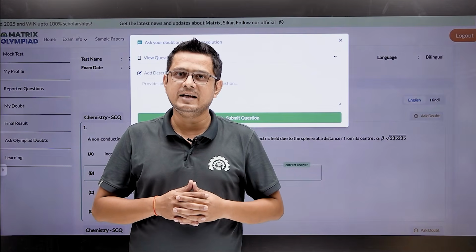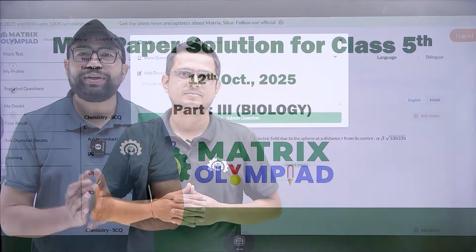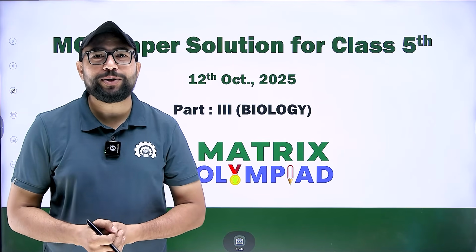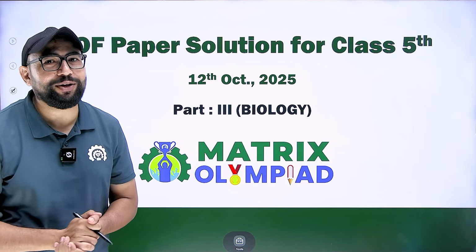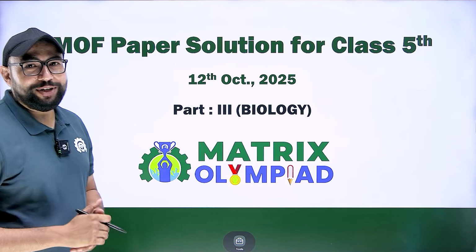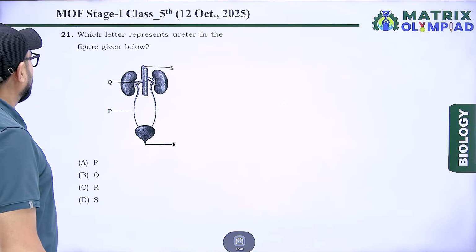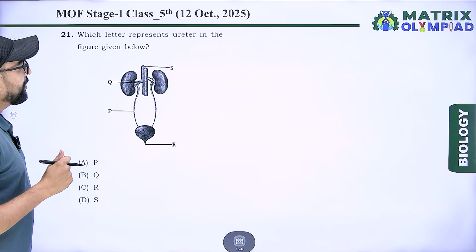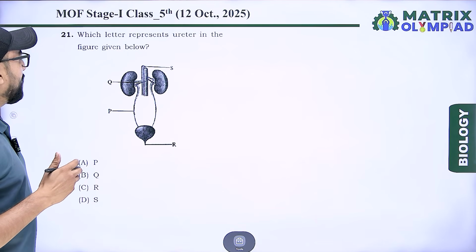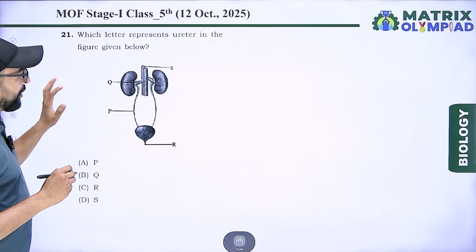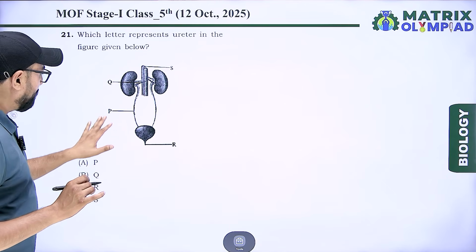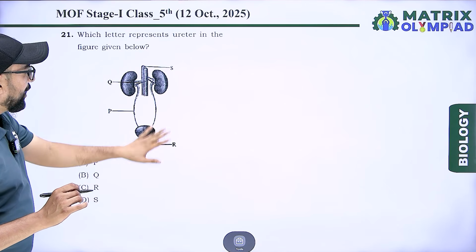We discuss Matrix Olympiad paper solution for class 5th biology. Let's start. First question. Which letter represents ureter in the figure given below? P, Q, R and S.